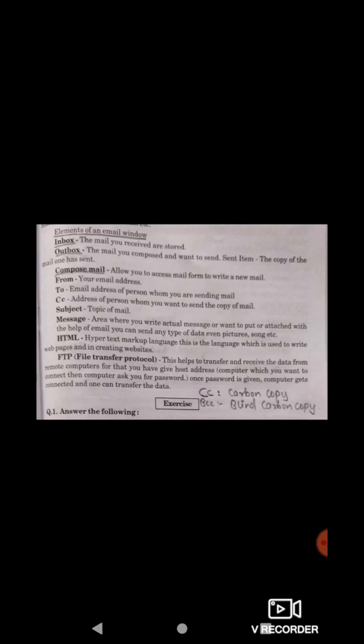Even when we used to send letters, we had to provide this. Even if you write a letter to someone right now, we will have to provide this information physically: who is the sender, who will be the receiver, and what is the message that you want to communicate. And there will be someone who will carry that letter to the desired person.